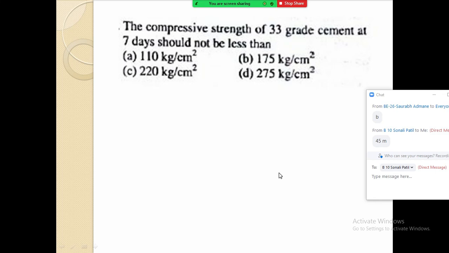The compressive strength of 33 grade cement at 7 days should not be less than. If a cement of 33 grade is there, after 7 days if you test that cement, then the strength of that cement should not be less than. The strength should not come lower than that. So that value is 110 kg per centimeter square, 175 kg per centimeter square, 220 kg per centimeter square, or 275 kg per centimeter square.